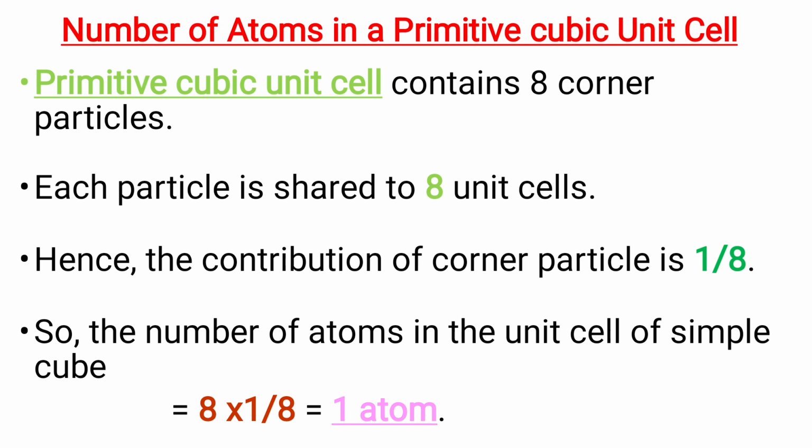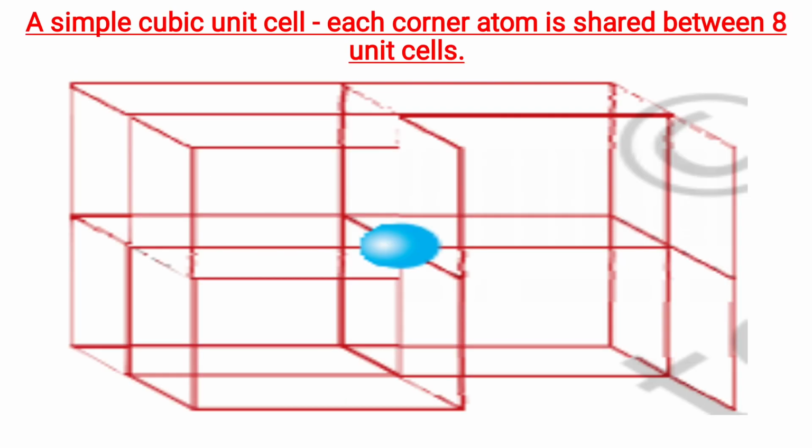Let us calculate the number of atoms in a primitive cubic unit cell. A primitive cubic unit cell contains 8 corner particles. Each particle is shared by 8 unit cells. Hence, the contribution of each particle is 1 by 8. So, the number of atoms in the unit cell of a simple cube is equal to 8 into 1 by 8, that is 1 atom. This is a picture of a simple cubic unit cell where each corner atom is shared between 8 unit cells.